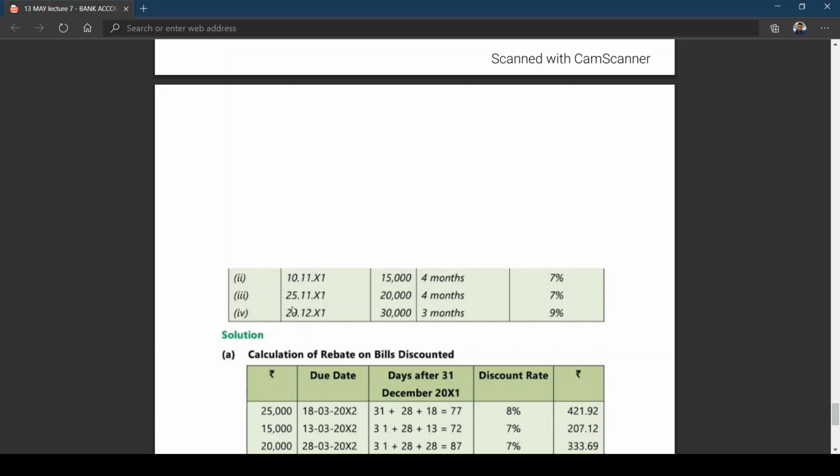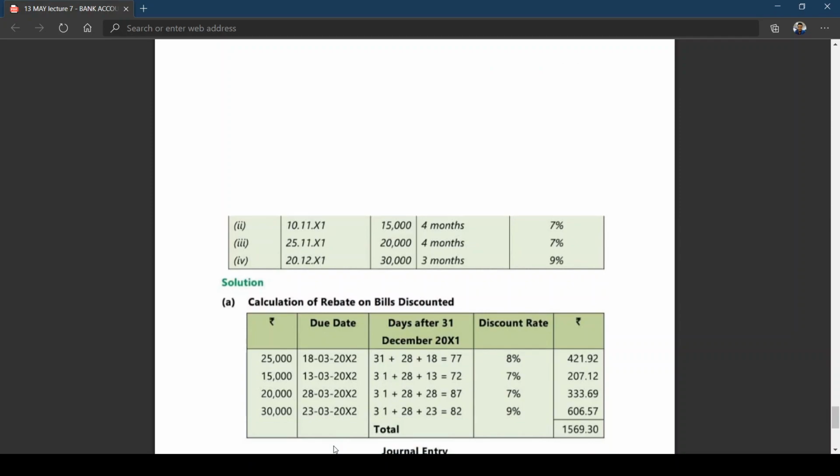Similarly, you take 25th November, 4 months means again December, January, February, March. You need to add 3 grace days, and it comes to 20th March. Then take the next one, 28th December 2011, 3 months: January, February, March, 20 plus 3 days, 23rd March 2012.